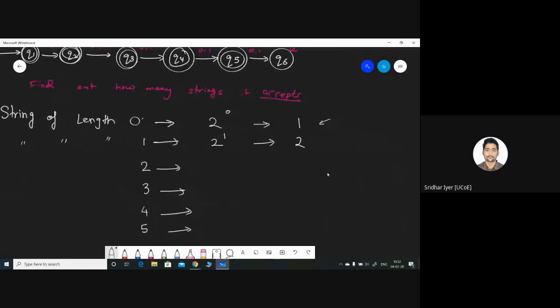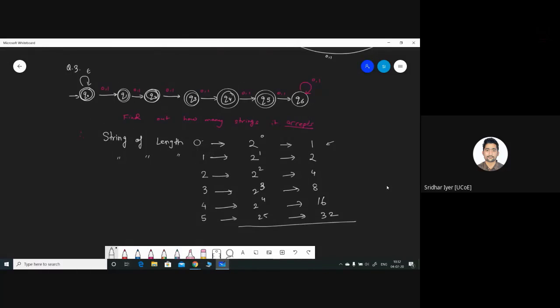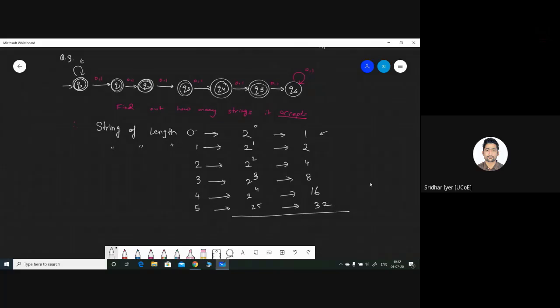Yes, the correct answer is 63. If we add up every value over here, 2 raised to 0, 2 raised to 1, 2 raised to 2, 2 raised to 3, 2 raised to 4, and 2 raised to 5, it simply points to 63 as the answer, right? Now you got how to solve such problems. They require a little thinking. It's basically a GATE type question, so you cannot waste a lot of time working out how the machine will react to various inputs. You simply need to have a particular formula for this, right? Now I hope this is clear, how you got 63.